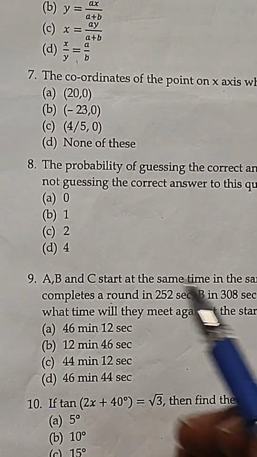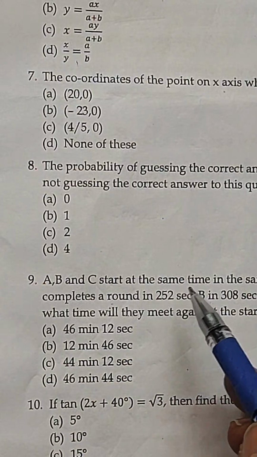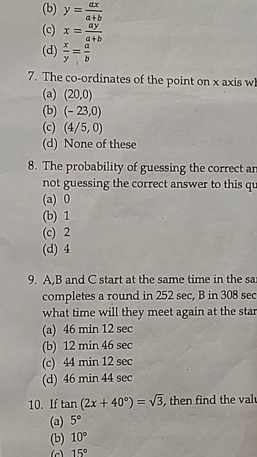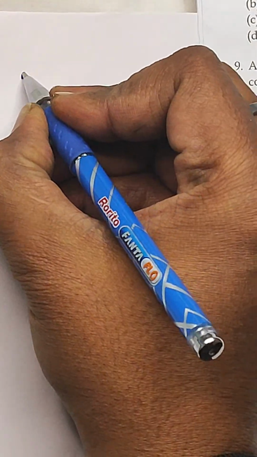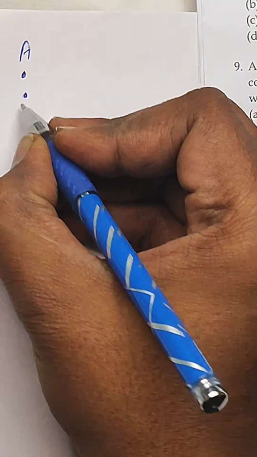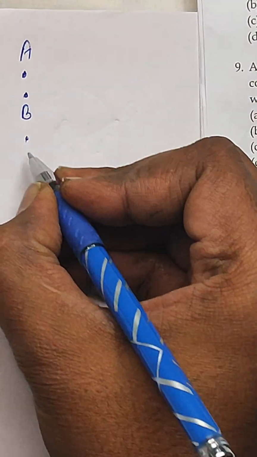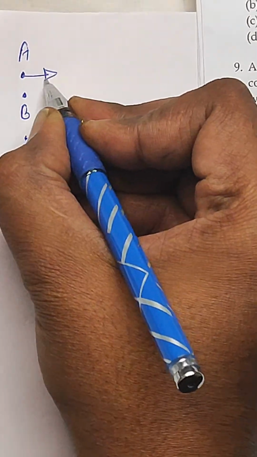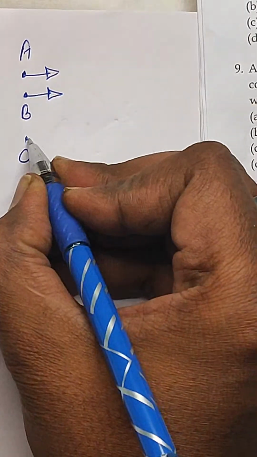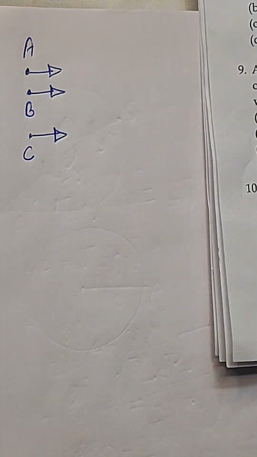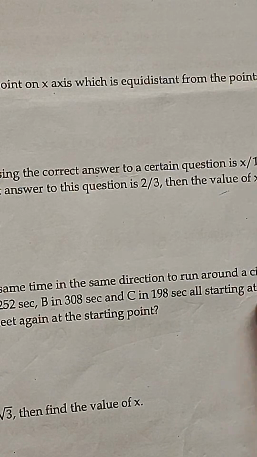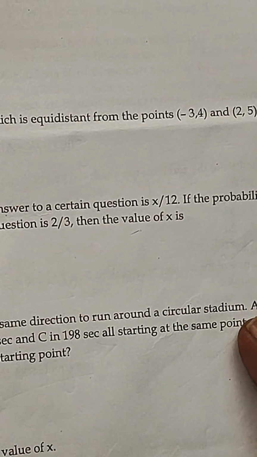Here you can see A, B, and C start at the same time in the same direction. Let's say A is here, and B is here, and C is here, and they start running in the same direction, from left to right, around a circular stadium.